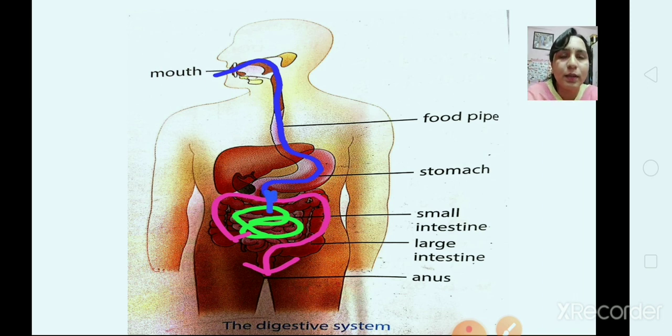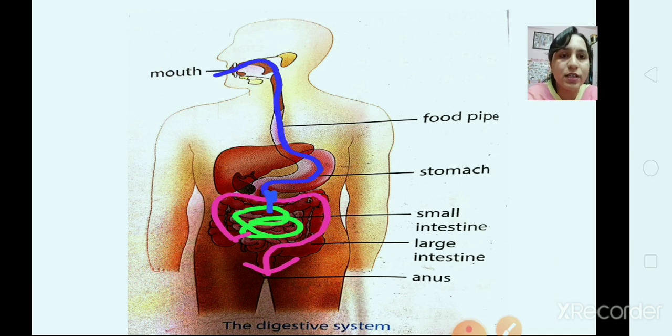Then the mashed food is sent to the small intestine. The small intestine is shown in green color. Can you see the small intestine? In the small intestine, the mashed food is further digested and absorbed into the blood. The food that cannot be digested reaches the large intestine.